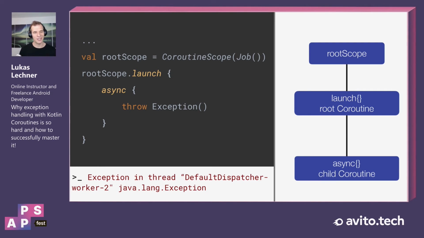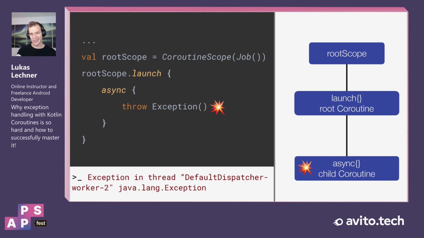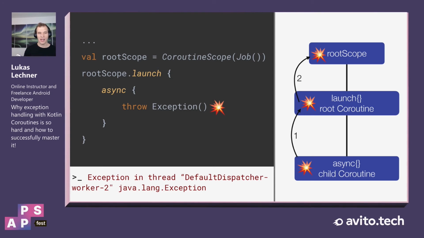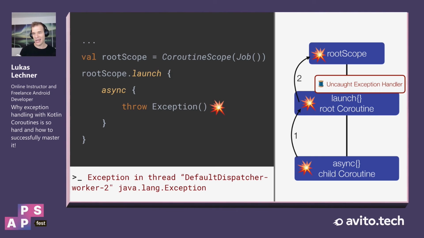And this is interesting because before, async was a root coroutine and there it did not crash, but now it's a child coroutine and now it crashes. So what happens here? Well, the exception leads to the async coroutine completing exceptionally. This means that the exception propagates up to the launch root coroutine and up to the root scope. And since there's no CoroutineExceptionHandler installed anywhere, the app will crash. So that's interesting because we haven't even called await on the deferred object, but our app still crashes.